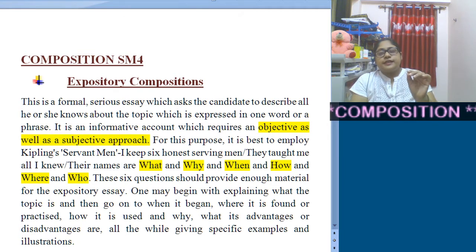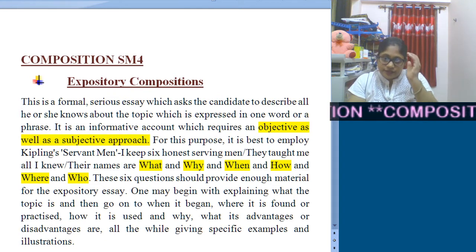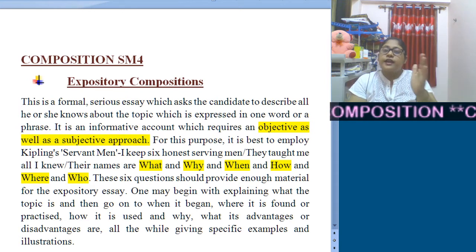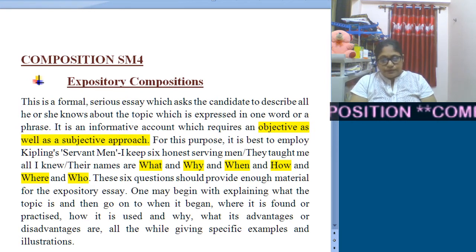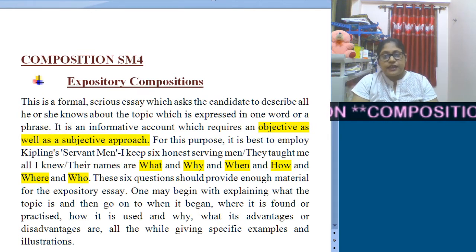In this type of composition, you have to use the 6 WH words, that is what, why, when, how, where and who. It may not match all the time, but most of the time it will definitely match.